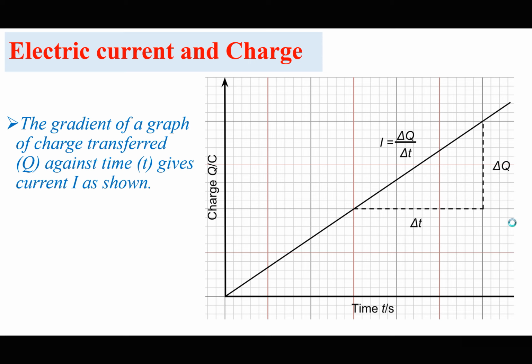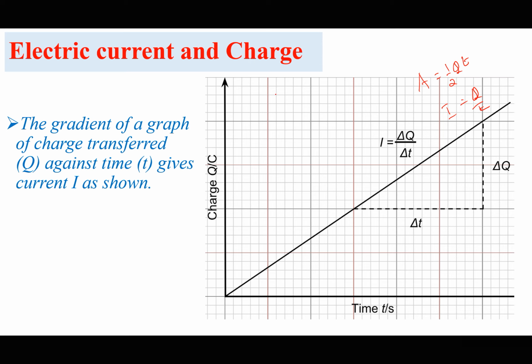Somebody may even think that the area under this graph would be the charge, but that will not be the charge for this case, because if this is a triangle, the area of this is going to be a half times Q times T. We can't say that the area is the current, because the current is equal to charge over time. So the area cannot be the current. Q times T cannot be the current.